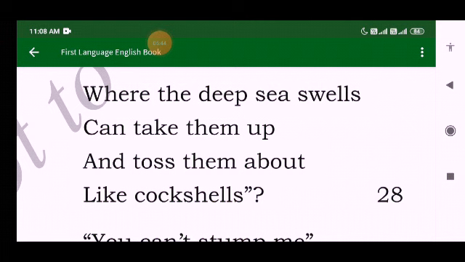It will throw you from so high that once you sink, you will never come up.